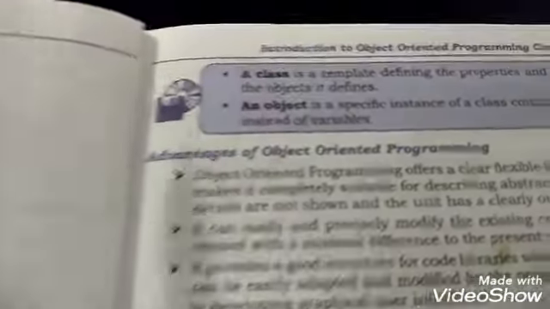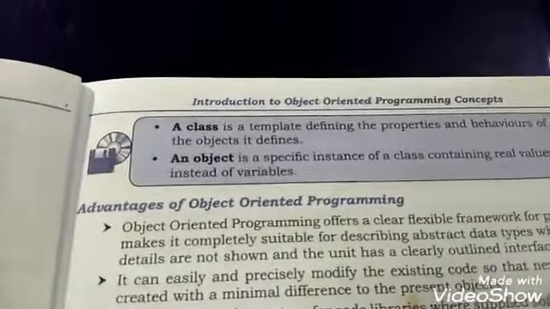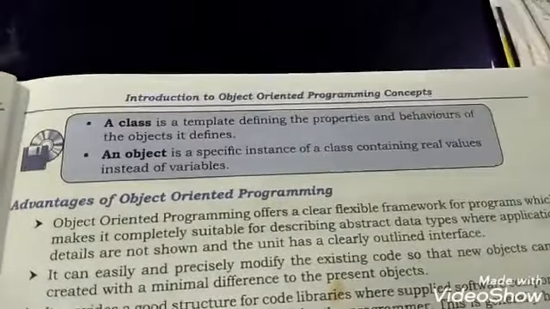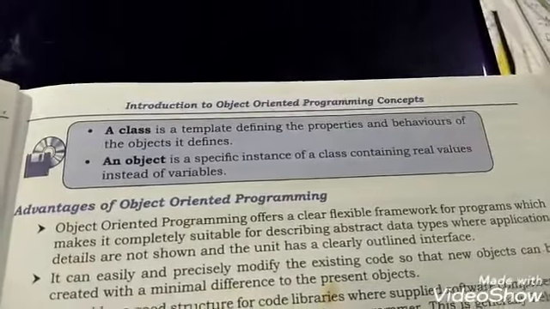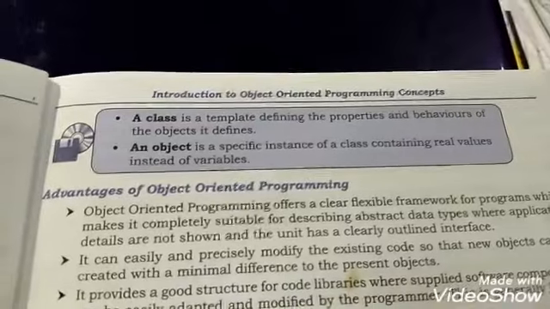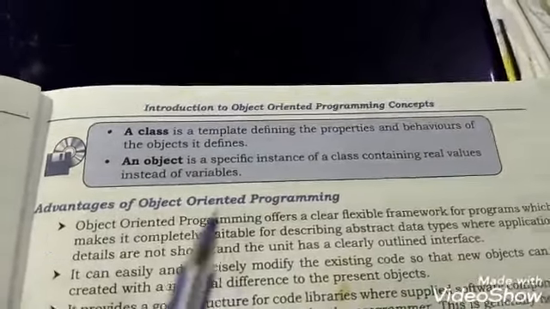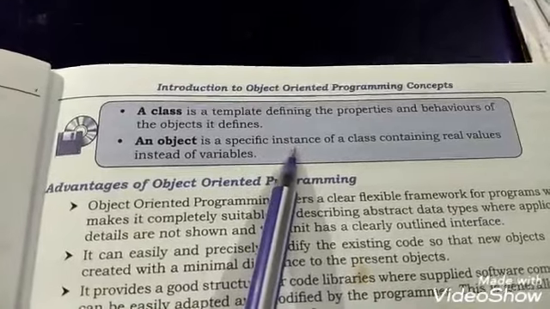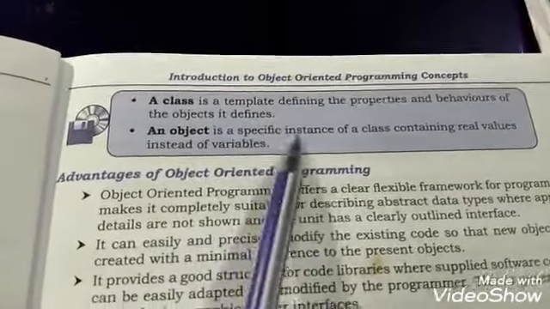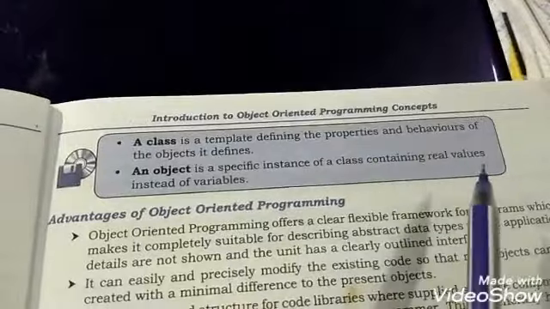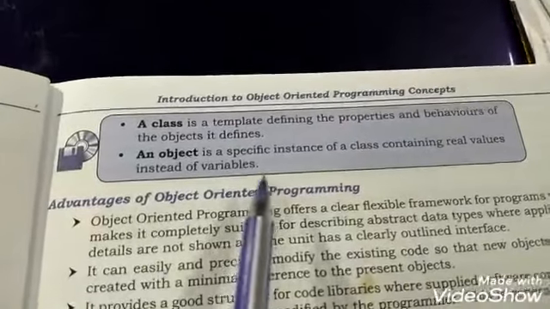Here you can see the definition of class as well as object. A class is a template defining the properties and behavior of the object it defines, whereas an object is a specific instance. Instance means an example. An object is an example of a class containing the real values instead of variables.